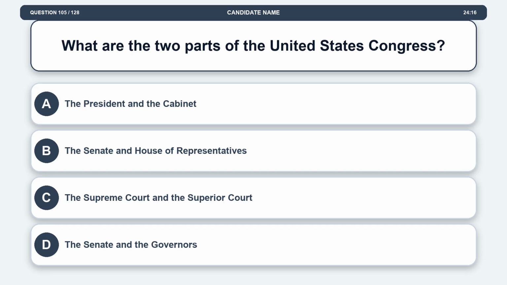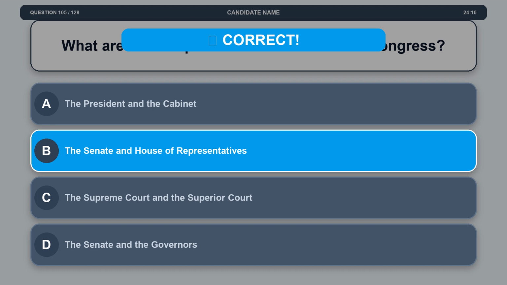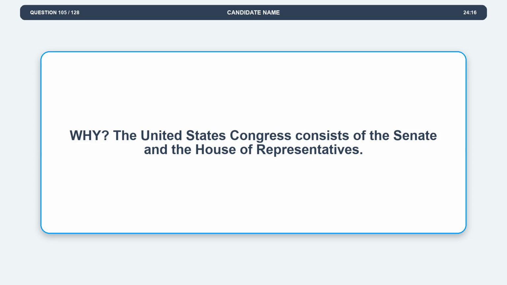Question 105. What are the two parts of the United States Congress? Option A, the President and the Cabinet. Option B, the Senate and House of Representatives. Option C, the Supreme Court and the Superior Court. Option D, the Senate and the Governors. The correct answer is option B, the Senate and House of Representatives. Explanation. The United States Congress consists of the Senate and the House of Representatives.